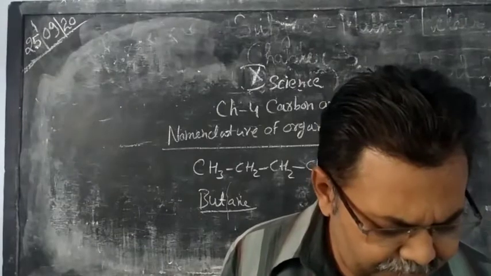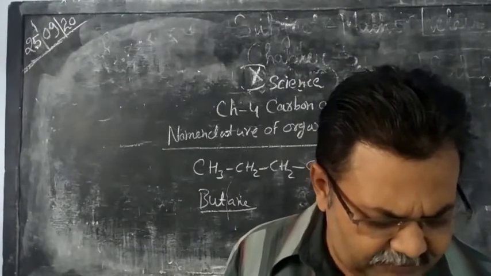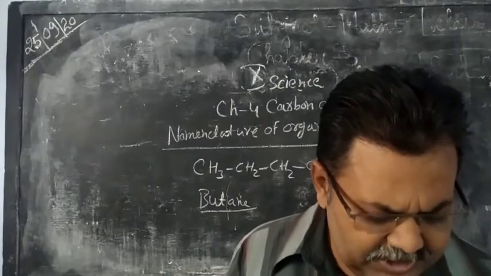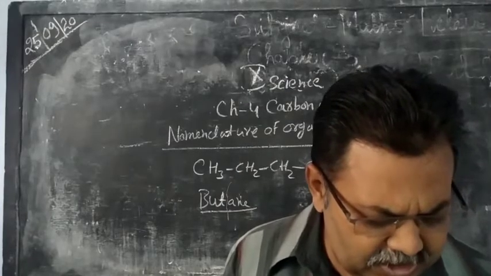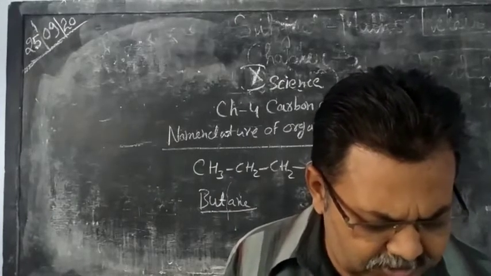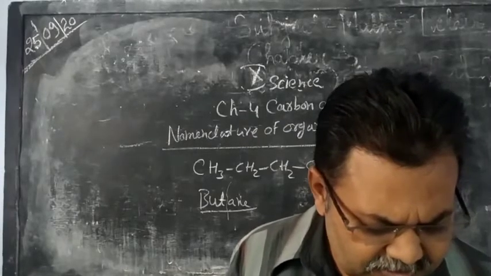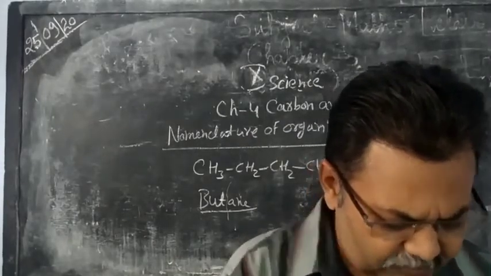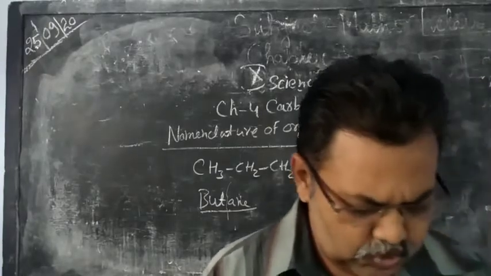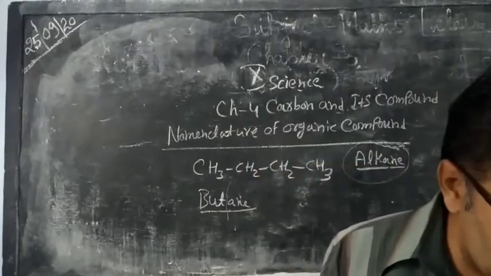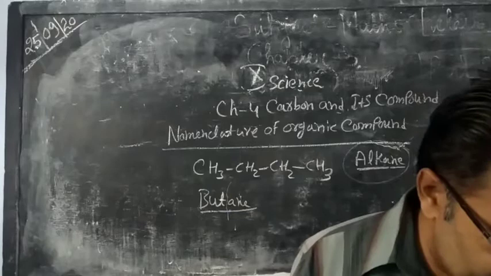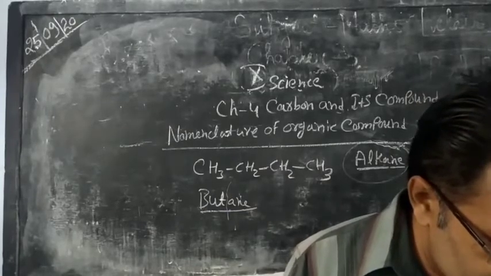Now the second one: if a functional group is present, it is indicated in the name of the compound with either a prefix or a suffix, as given in table 4.4. You can see this table at page number 68.